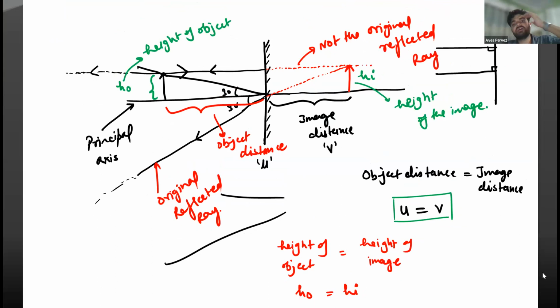Moreover, you need to understand one thing here: the distance is equal, the object is equal, but this is imaginary, meaning the original reflected rays are not meeting. These are imaginary lines. So this is not the real image, because the rays are actually not passing through it. These are not the original reflected rays. We assume that the rays are meeting behind the mirror.